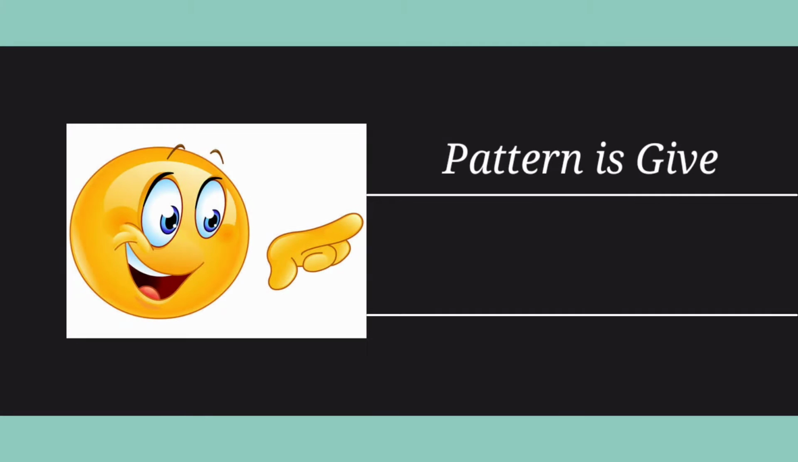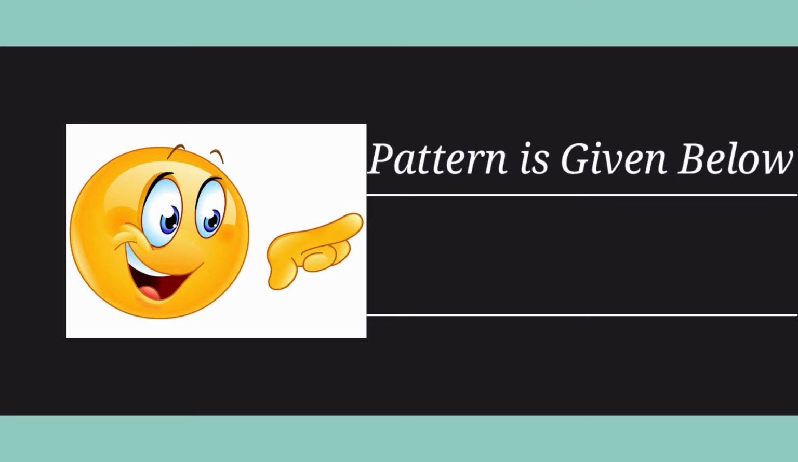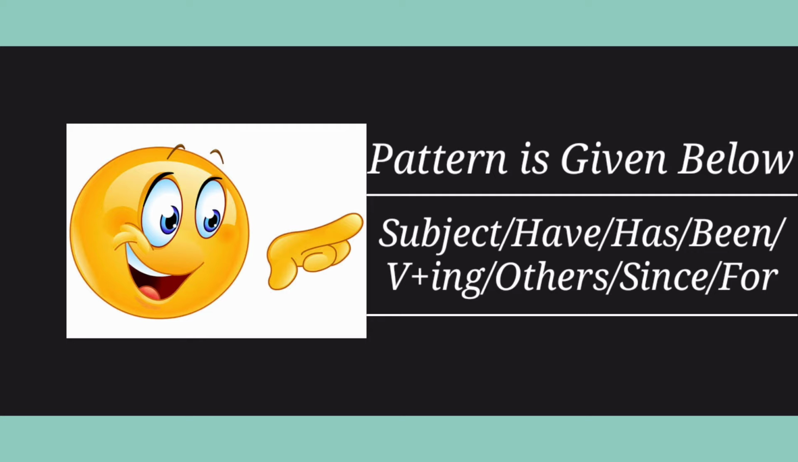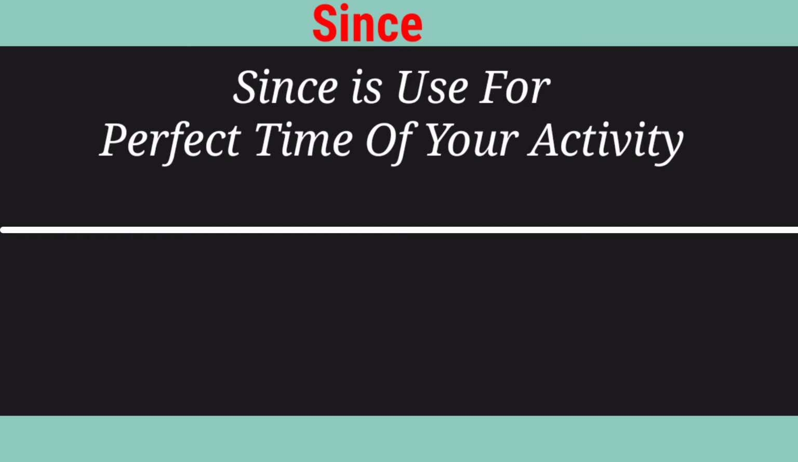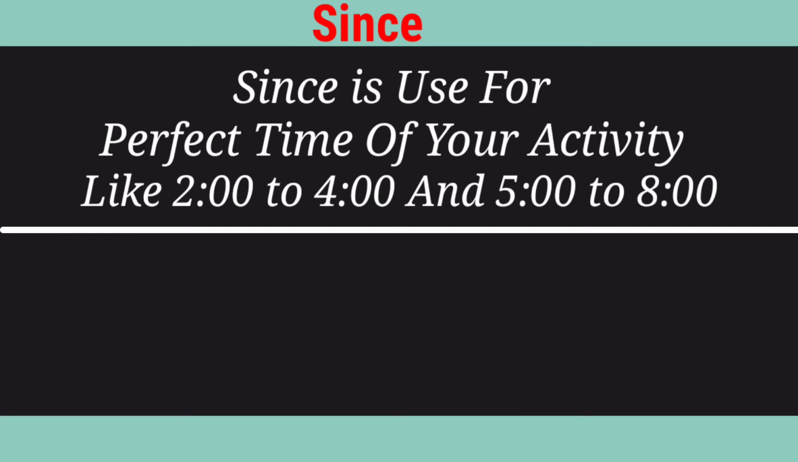And friends, firstly you have to clear in your mind what the pattern of perfect continuous tense is. The pattern is subject, have, has, been, verb plus ing, and others, and since or for. As I told you, since and for are used for time. With since, you know the exact time of your activity, like 2 o'clock to 4 o'clock and 5 o'clock to 8 o'clock. So friends, this is used for since.